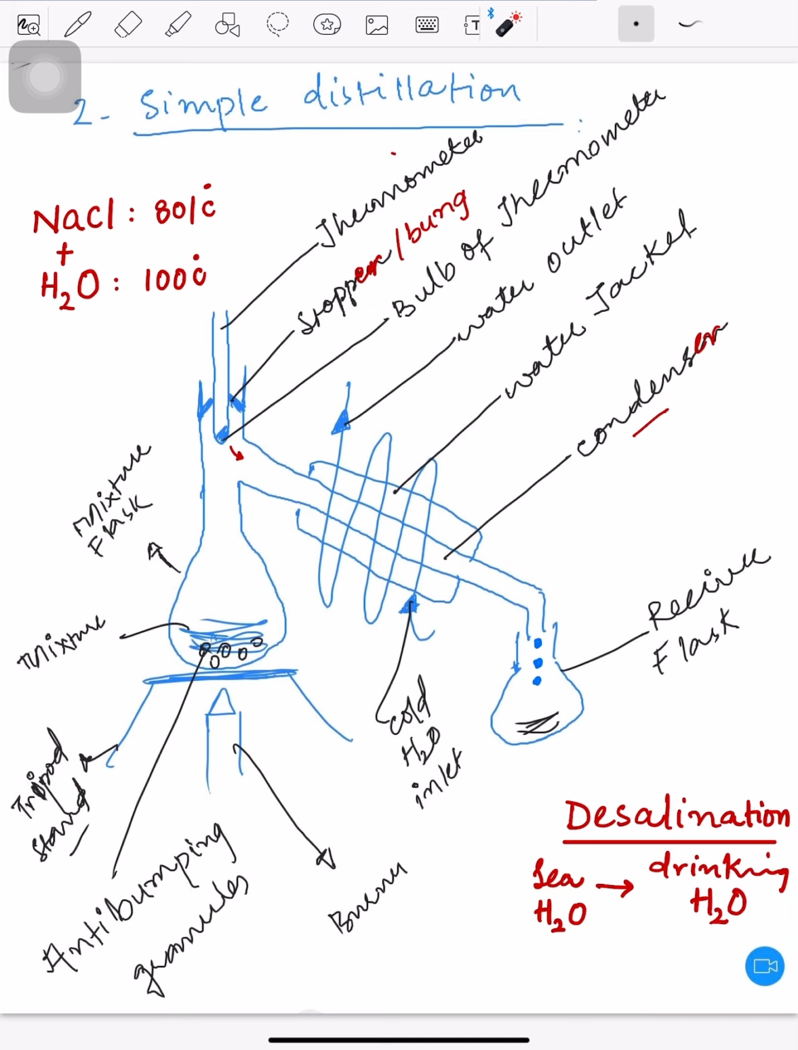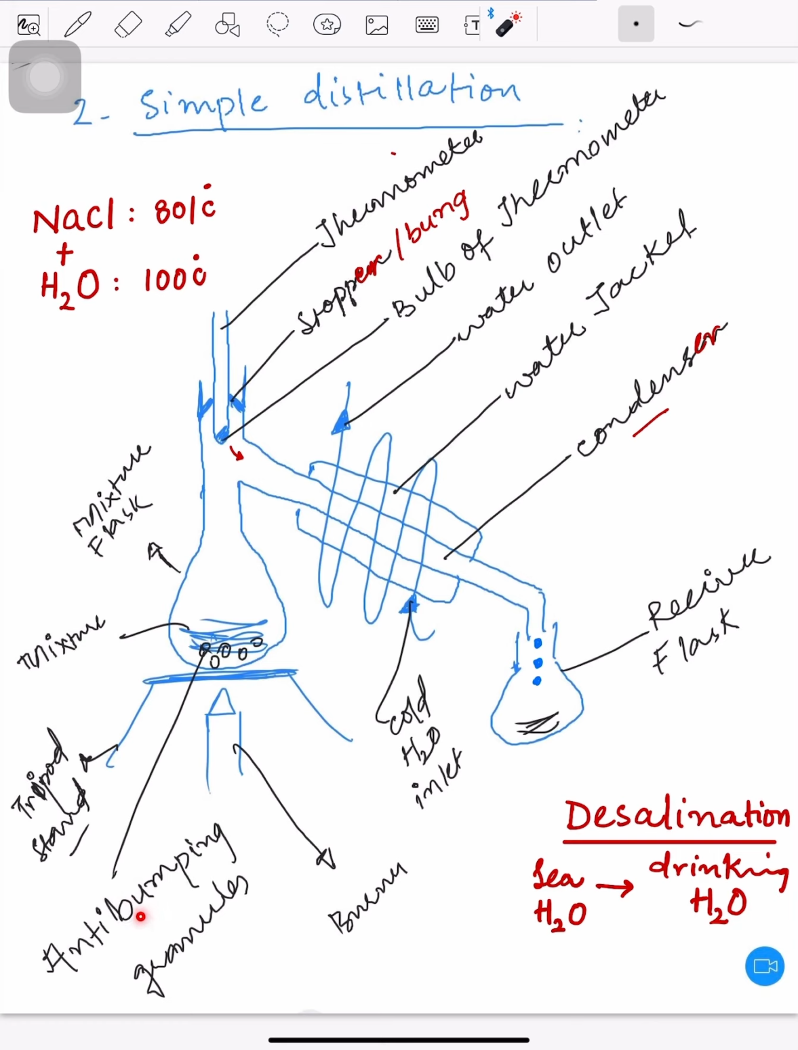Now I'm moving towards the receiver flask. There must not be a bung or a stopper in the receiver flask. Why is it so? Because if the receiver flask is closed tightly, the liquid which is coming from the condenser is at a higher temperature as compared to the normal room temperature of the liquid. That high temperature of the liquid can create pressure. Due to that pressure, this flask can burst. So there must not be a bung or a stopper in the receiver flask.